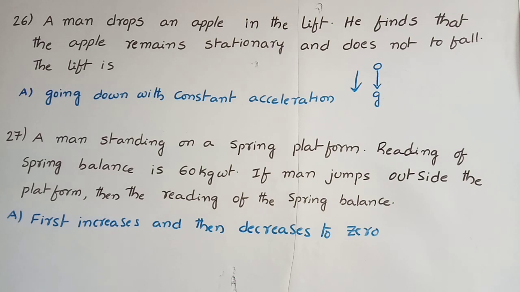Next, 27. A man is standing on a spring platform, and the reading of the spring balance is 60 kg weight. If the man jumps off the platform, then what is the reading of the spring balance? Whenever he wants to jump, he exerts some force on the spring balance. That's why first the reading on the spring balance increases. After he jumps, the reading comes to 0. So the answer is first it increases and then decreases to 0.